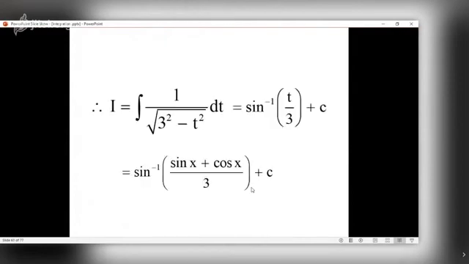So this becomes integral dt upon root 3 square minus t square. It is comparable with which function? 1 upon root a square minus t square. So answer is sine inverse t upon a. In this case, a is 3. But we have put t for what? Sine plus cos. So finally, it is sine inverse of sine x plus cos x upon 3 plus c.